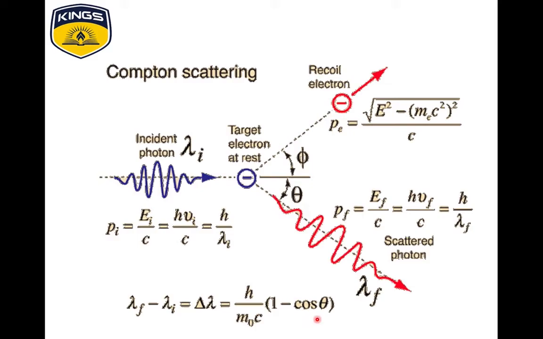These are all given by Compton with respect to the equations. The electron momentum is P equal to root of E square minus m e c square whole divided by c, and the photon momentum P f equal to E f by c, which is equal to h nu f by c or h by lambda f. And finally, lambda f minus lambda i equal to delta lambda, that is the change in wavelength, which is equal to h by m naught c into 1 minus cos theta.